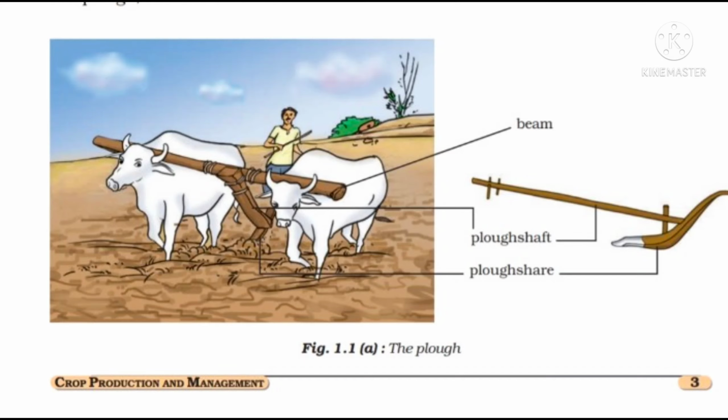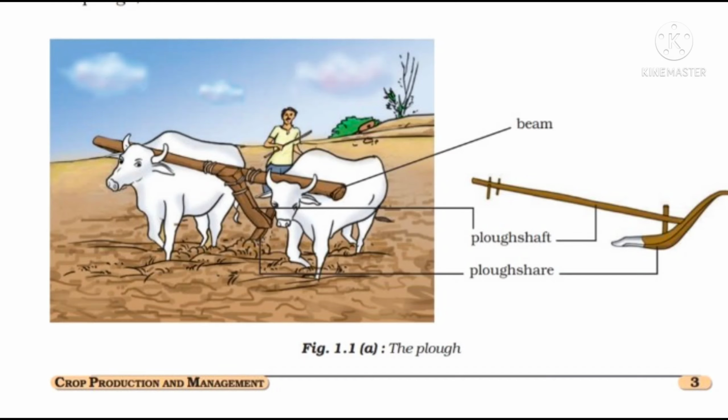It contains a strong triangular iron strip called the plowshare. The main part of the plow is a long log of wood, which is called the plow shaft. Just above that is the wooden part, that is the plow shaft. You can see it is labeled very nicely. These are the handles at one end of the shaft. The handles will also be there.